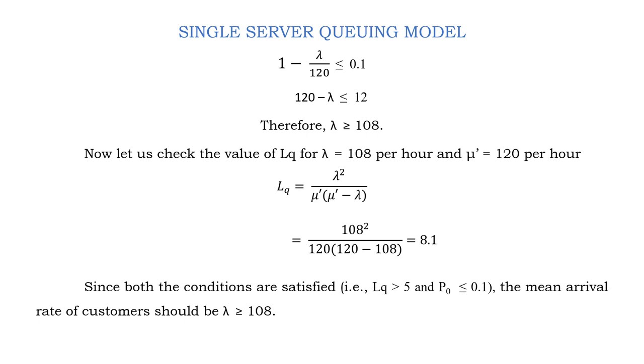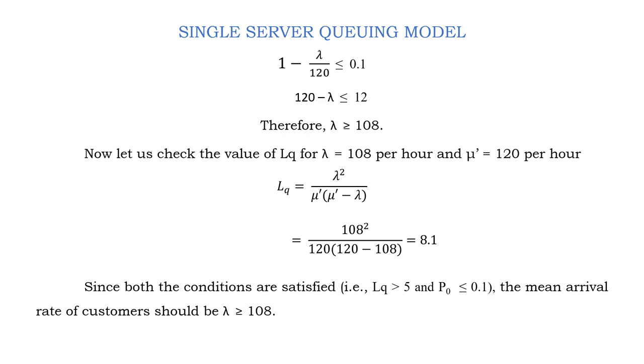This means that if the mean arrival rate of vehicles is equal to or greater than 108 per hour with the service rate of 120 vehicles per hour, we get LQ equal to 108 square by 120 into 120 minus 108, which is 8.1.